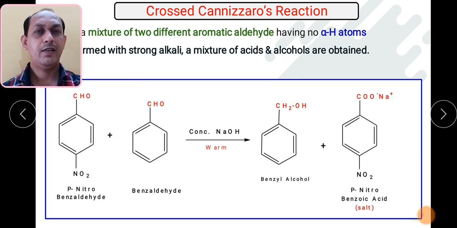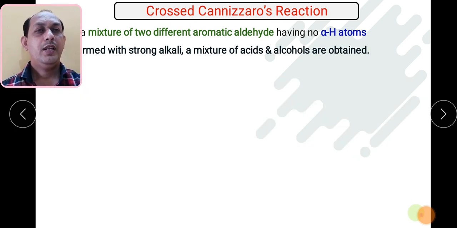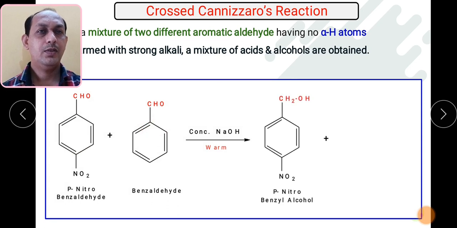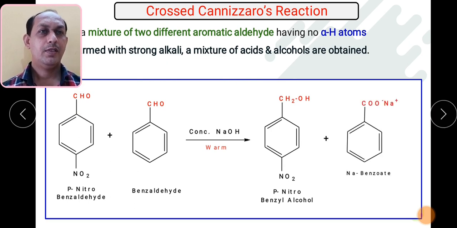So it is a para-nitrobenzoic acid. Then what is another possibility? This will get reduced and this will get oxidized. So this CHO will get reduced into CH2OH. Reduction product is always alcohol, remember, and oxidized product is always carboxylic acid or salt of carboxylic acid.